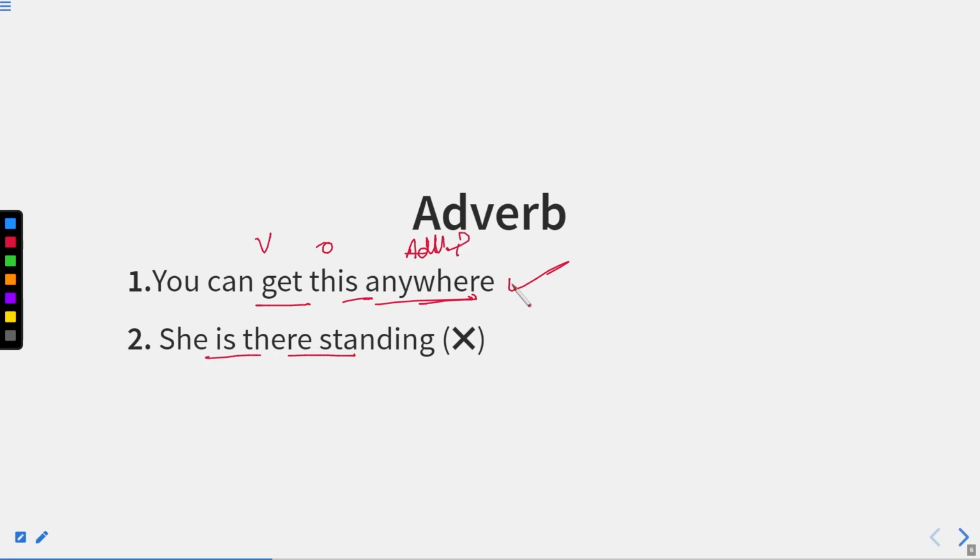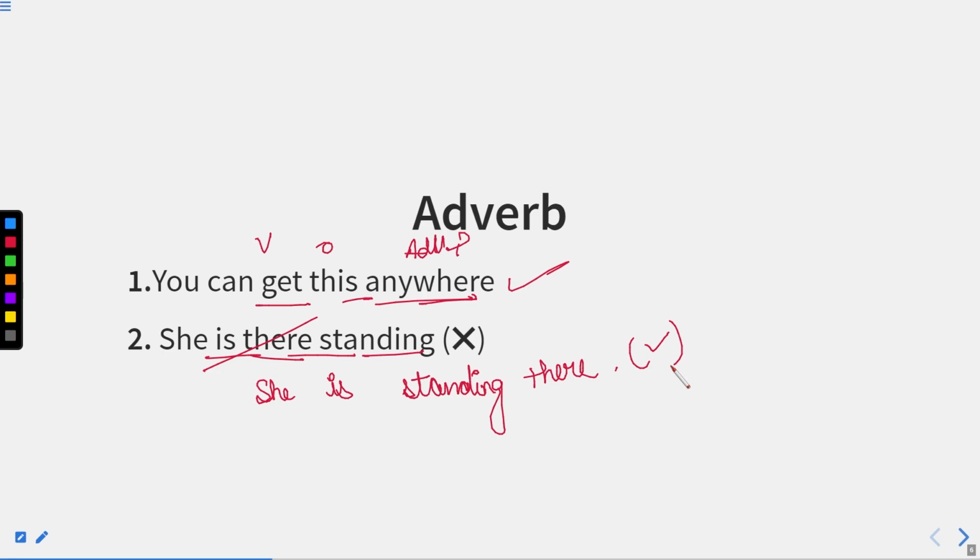She's there standing. Again, the sentence will be incorrect because "there" is an adverb of place, and "standing" is a verb. So it will come after standing. The correct sentence will be: she is standing there. I hope you understood this concept, and it is very, very simple.